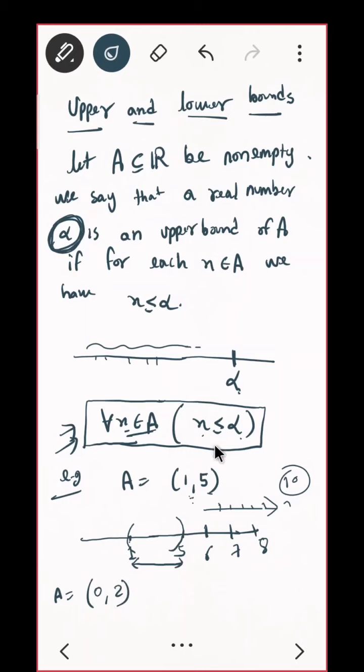Do you see? If it was something like 0 to 2, then also I can say 2 is also an upper bound, 3 is also an upper bound, 4 is also, 5. Do you see? Everybody after 2, they are upper bounds for the set. Yes? Perfect, very nice. Now if I say alpha is not an upper bound, that means what?